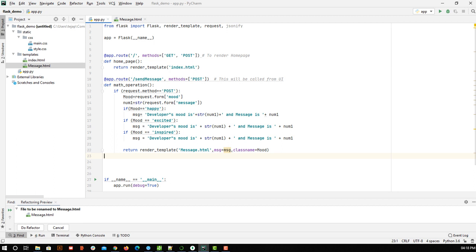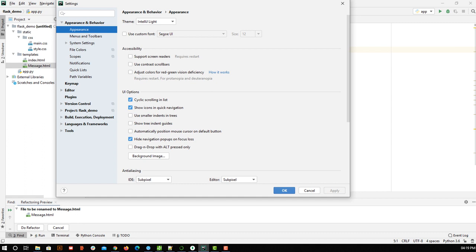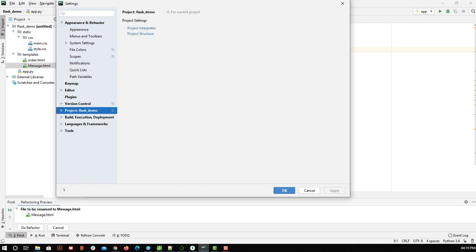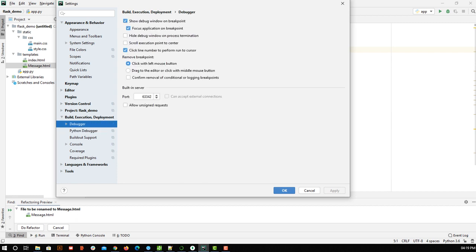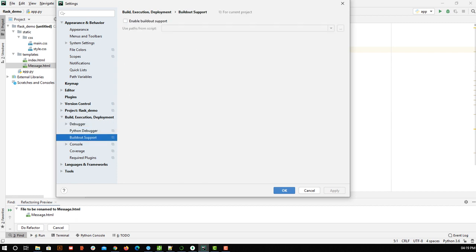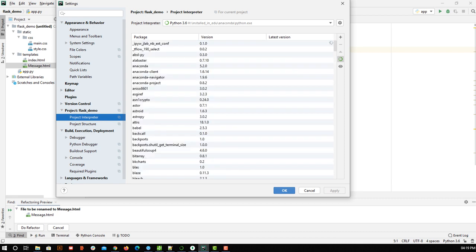Then we'll simply open a new project and make sure that in our settings we have this project. Let me show you that for a minute. There is the Python debugger and environment variables, and under Project Interpreter you can see you need to select which interpreter and which Python version you want to use. This 3.6 I got with Anaconda, so I am not installing Python separately because there is a package which comes along with Anaconda.